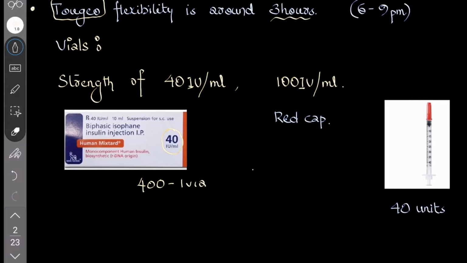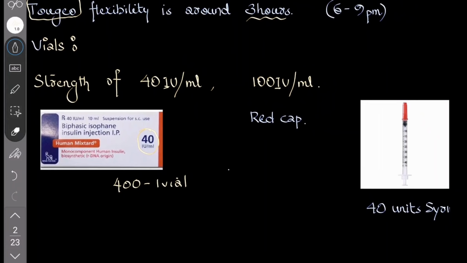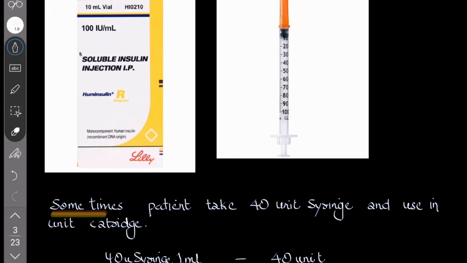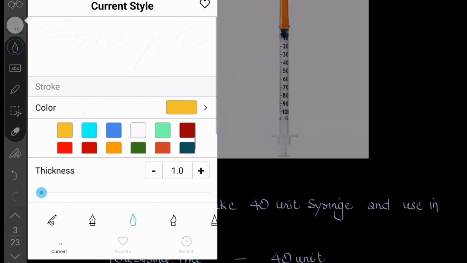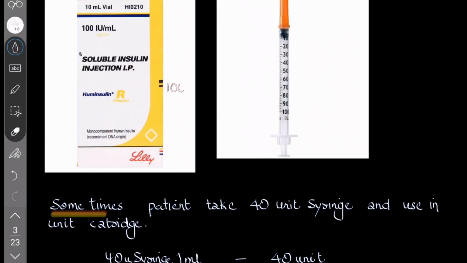So for such an insulin vial, you should only use an insulin syringe with a red cap, that is the 40 units insulin syringe. Don't take the 100 units syringe. In another case, this is the 100 units vial. That is 100 units per ml, 10 ml, so there are 1000 units in this 10 ml. Here use only the 100 units syringe.